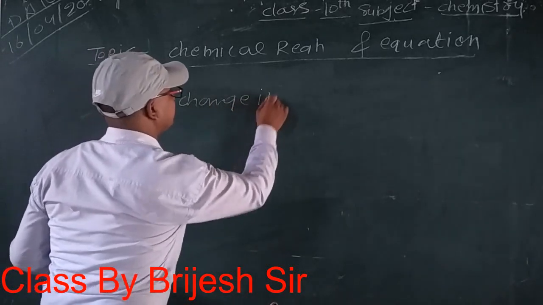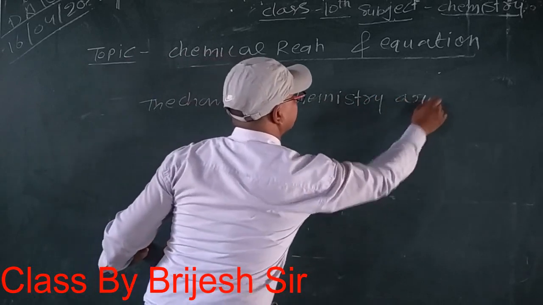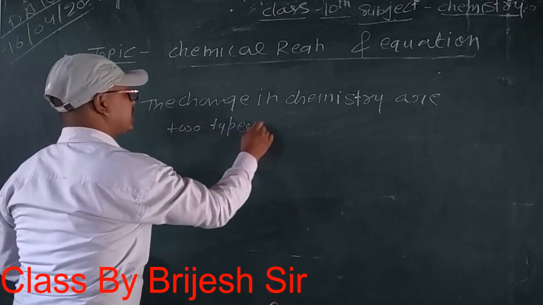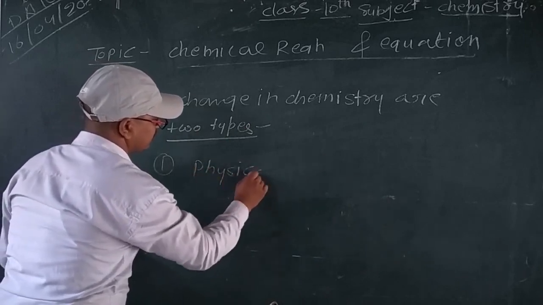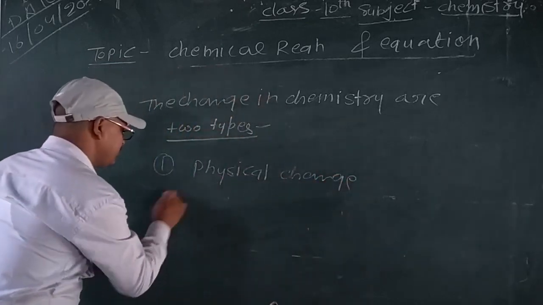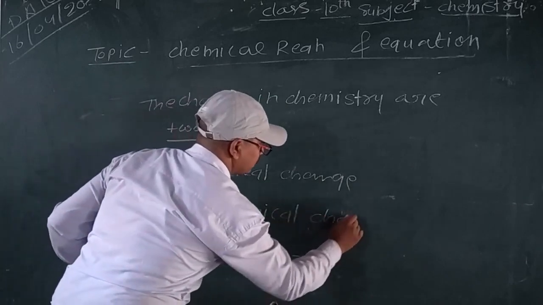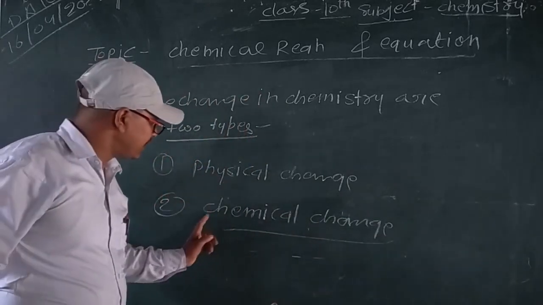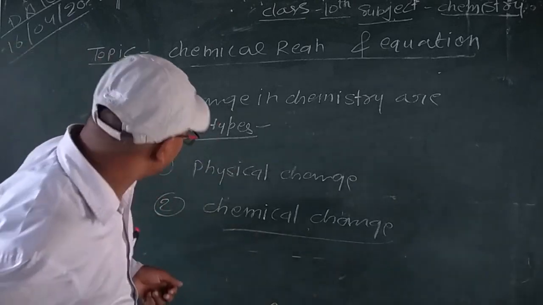The change in chemistry is of two types: physical change and chemical change. I will tell you about the physical change and the chemical change. What is the physical change?